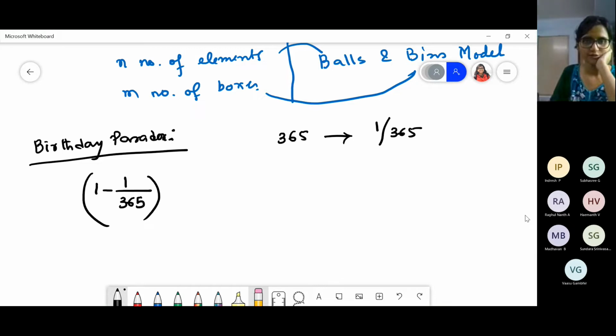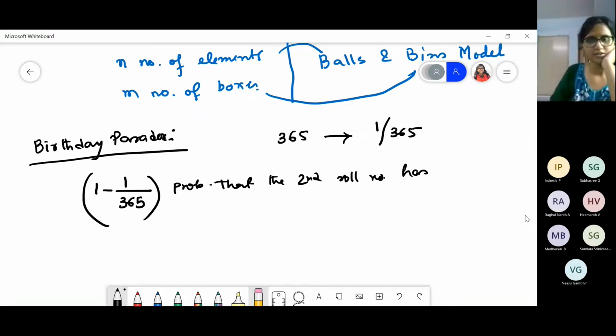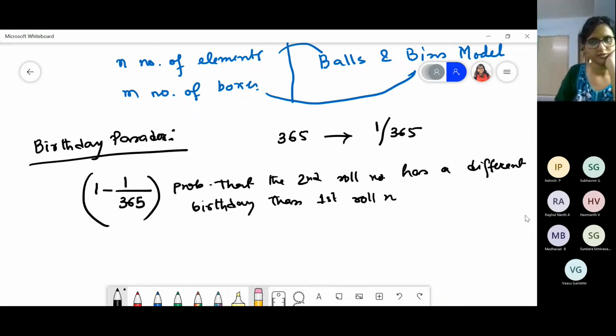So this is the probability that the second person, second roll number, has a different birthday than the first roll number. Do you agree? The first roll number can have any day, so for him or her, we are not considering.